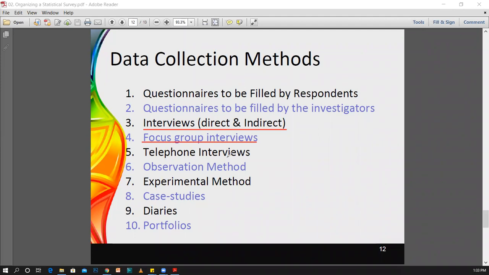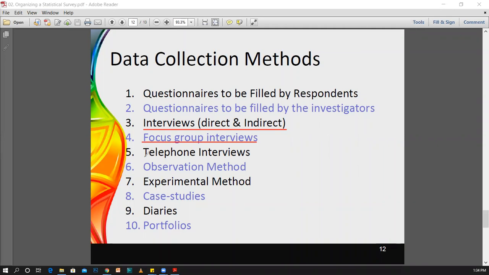And after that, you can ask whether they are willing to give this information. If they are okay to give the information, then you can conduct the interviews thereafter over the telephone. No need to go for the direct interview method.